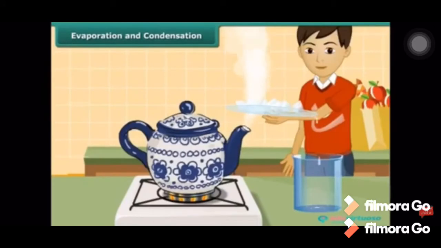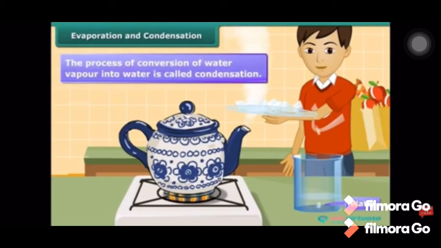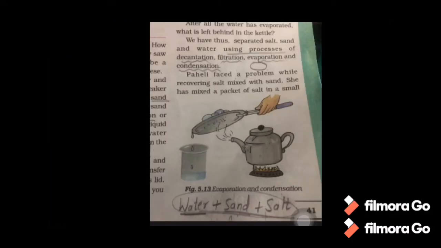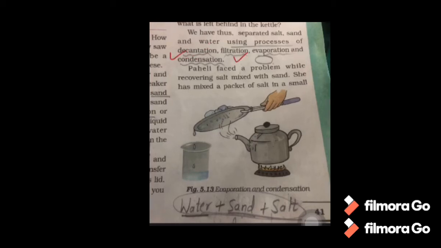In this, you will take a metal plate containing ice and hold it near the spout of the kettle. The vapor coming out of it will come in contact with the metal plate, which is cold. When the vapor comes in contact with a cold surface, it is condensed and forms liquid water, as the drops you observe falling from the plate because of the condensation of the steam. So the process of conversion of water vapor back into water is called condensation. Thus we have separated salt, sand and water using the processes of decantation, filtration, evaporation and condensation.